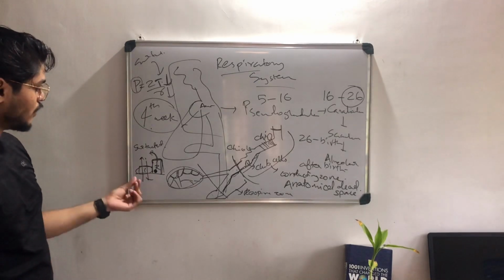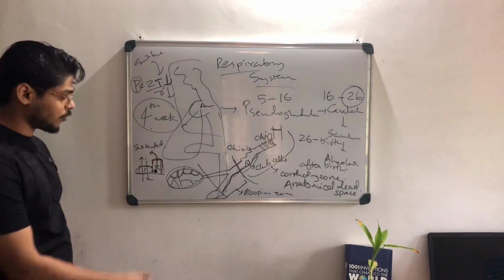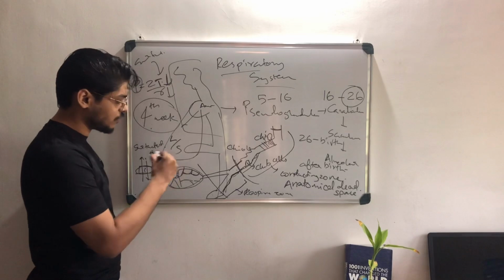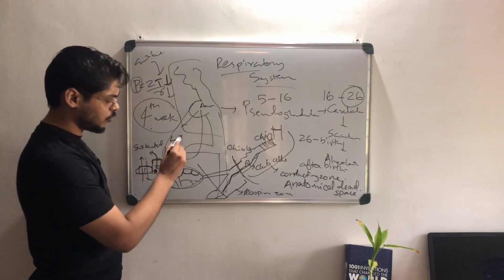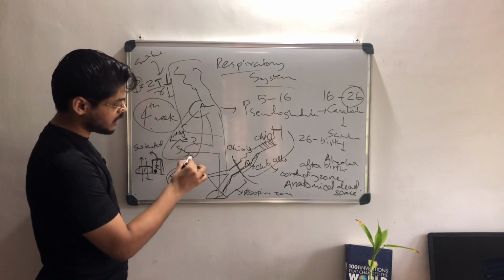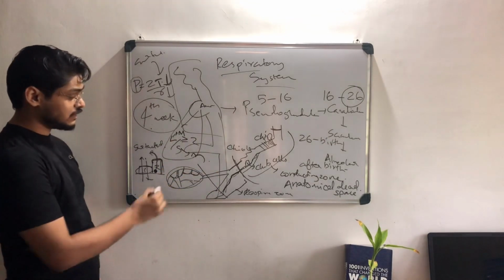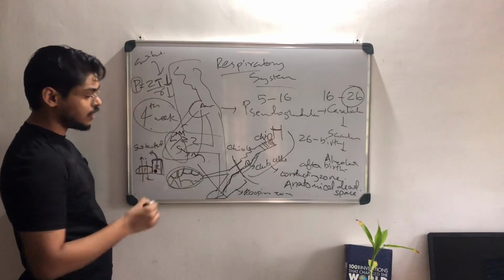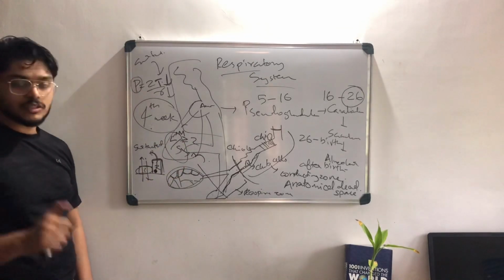We have to know that surfactant has two components, lecithin and sphingomyelin, and the ratio should be more than or equal to 2. Lecithin is a major component, sphingomyelin is a minor component, and this ratio is calculated to assess fetal lung maturity.